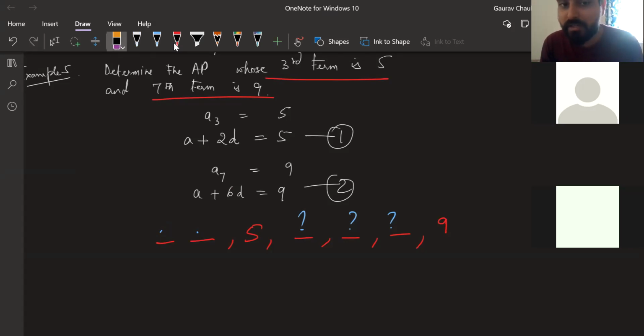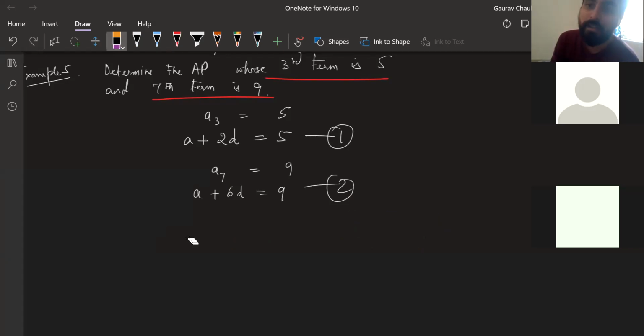Two equations you have now, two variables you have, solve it, man. Any method you use, substitution, elimination, graph you want, you draw if you have too much time. Solve it, find A and D. Over, then you can find the AP. Very simple stuff, guys. If you know linear equations, it's going to come in every single chapter from here.